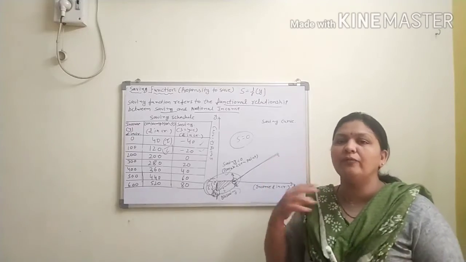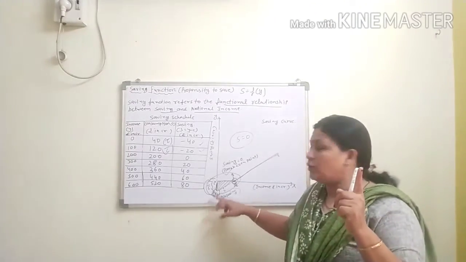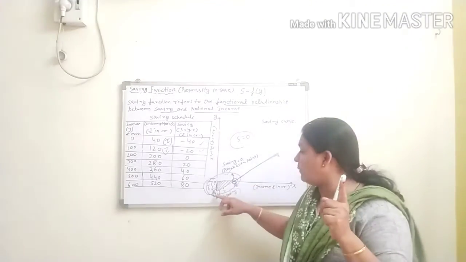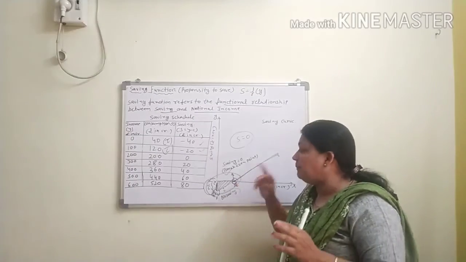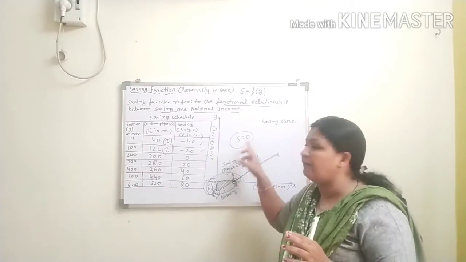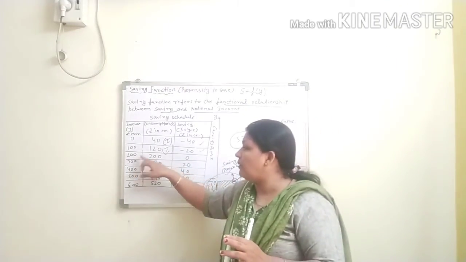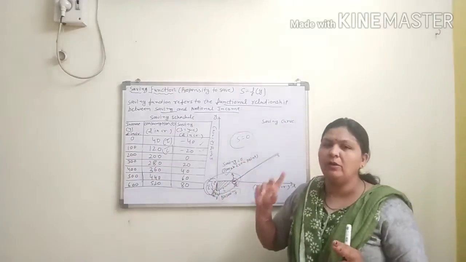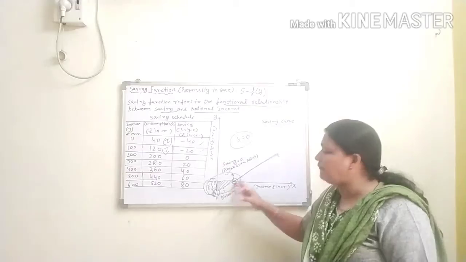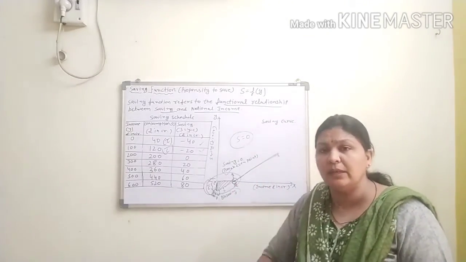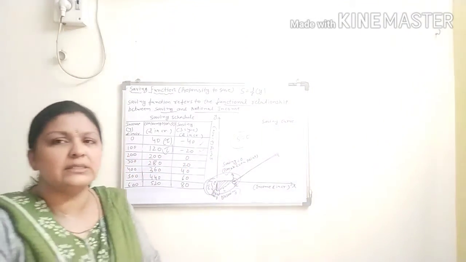So there are 4 criteria, 4 important points about the saving function. First, the saving curve starts from the S point, and that denotes dis-saving or negative saving. Second, break even point. So the break even point is when S equals 0. When the income equals consumption, that is the break even point, because at that point our saving becomes 0. Next, positive saving, and after the break even point we get positive saving. So this is all about the saving function. I hope you can understand all the saving function criteria.